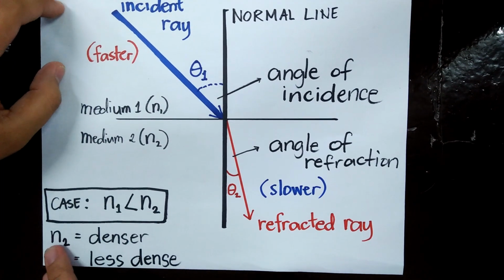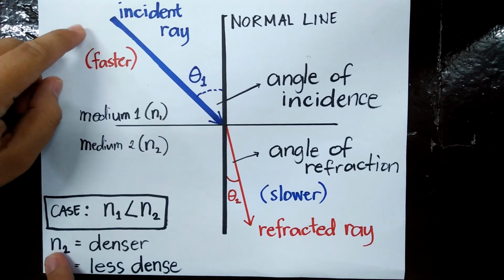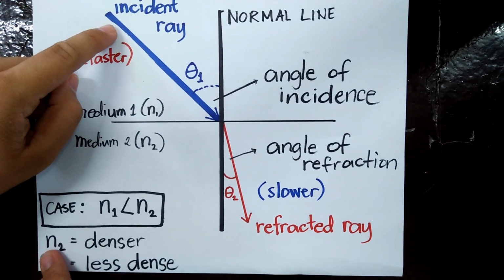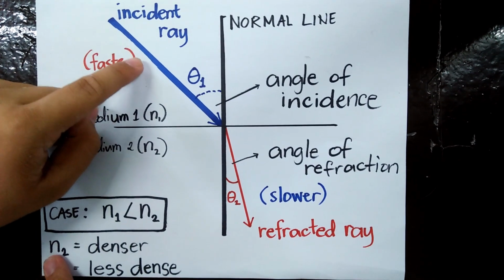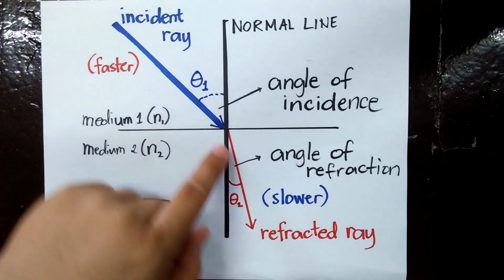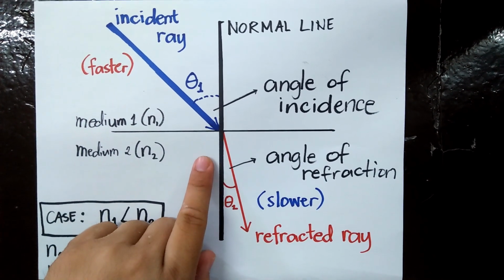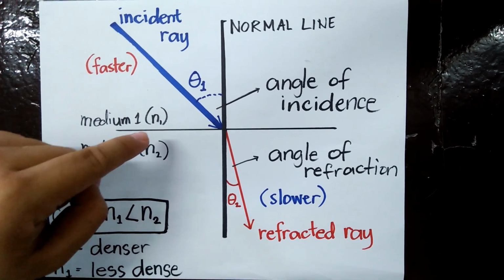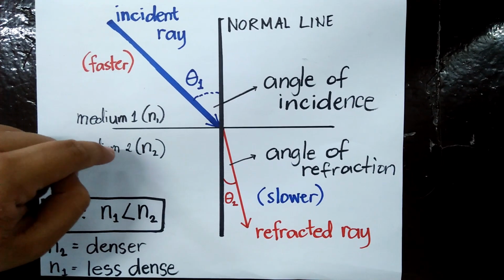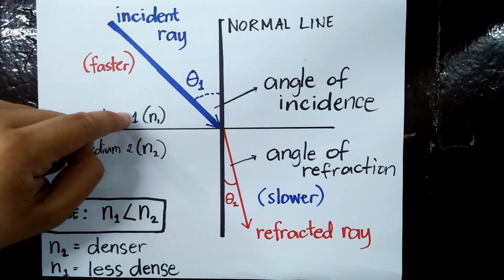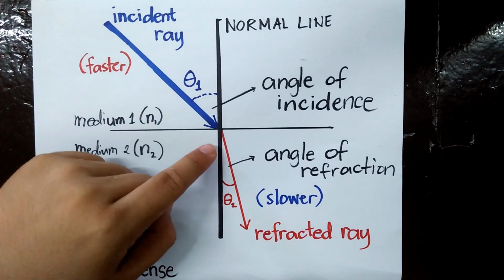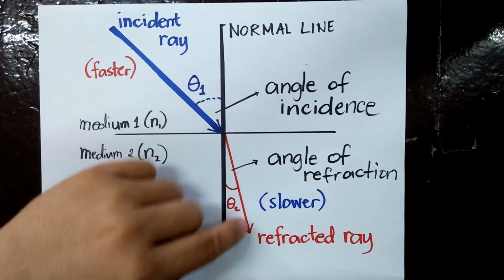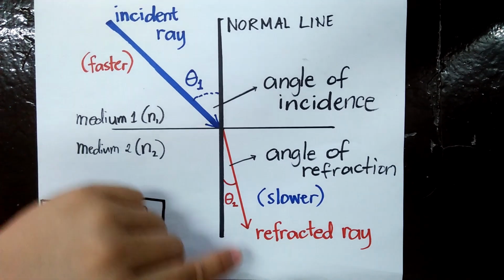From our illustration here, let's imagine that an incident ray coming from medium 1 passes through another medium, which is your N2. Now, because N2 has bigger density than medium 1 or N1, the tendency for this light is to bend towards or closer to the normal line.